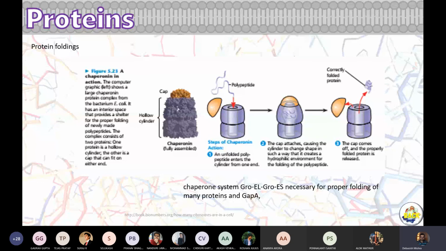Chaperonin doesn't have anything to do with breaking of chain. Those are other enzymes. In case of insulin, it's a single polypeptide chain, but it has got two chains. Okay, because the single polypeptide chain, in between it has been chopped into two chains somehow. But many a protein, they still stay as a single chain, and they are just folded properly.